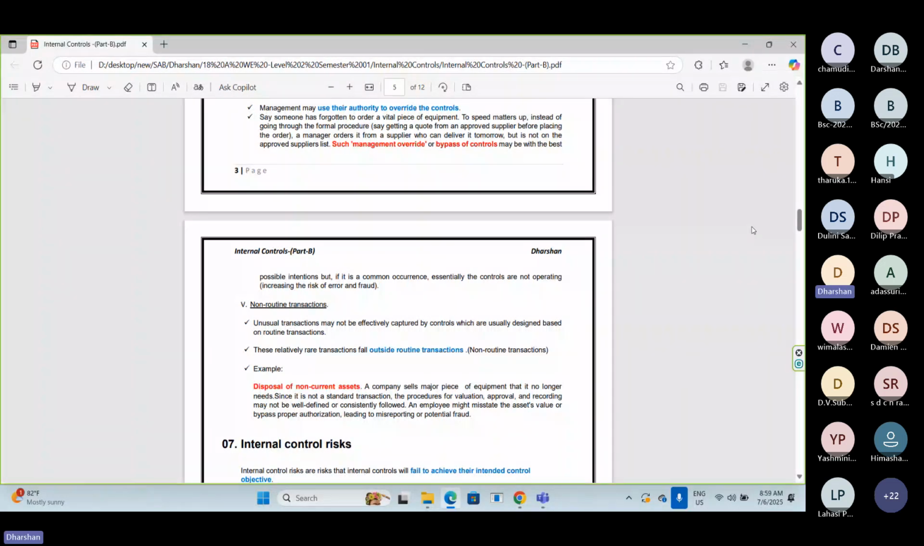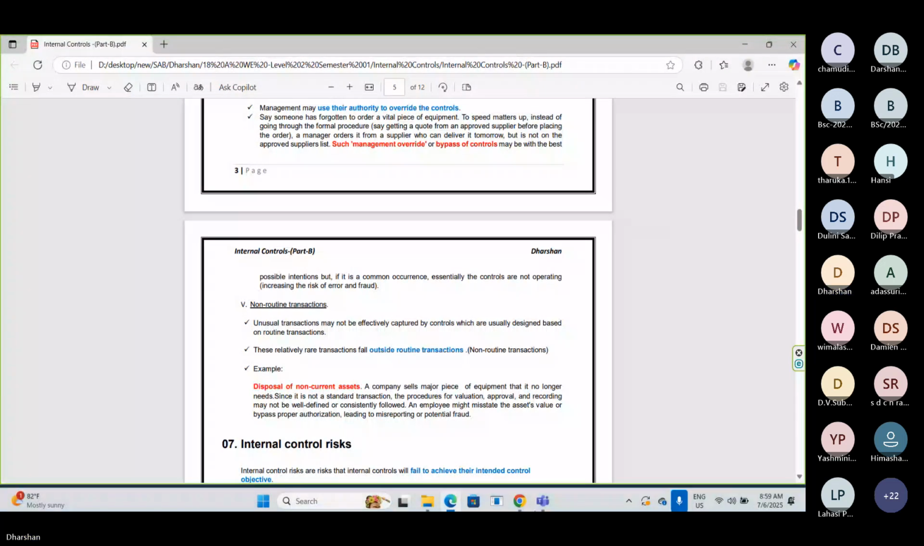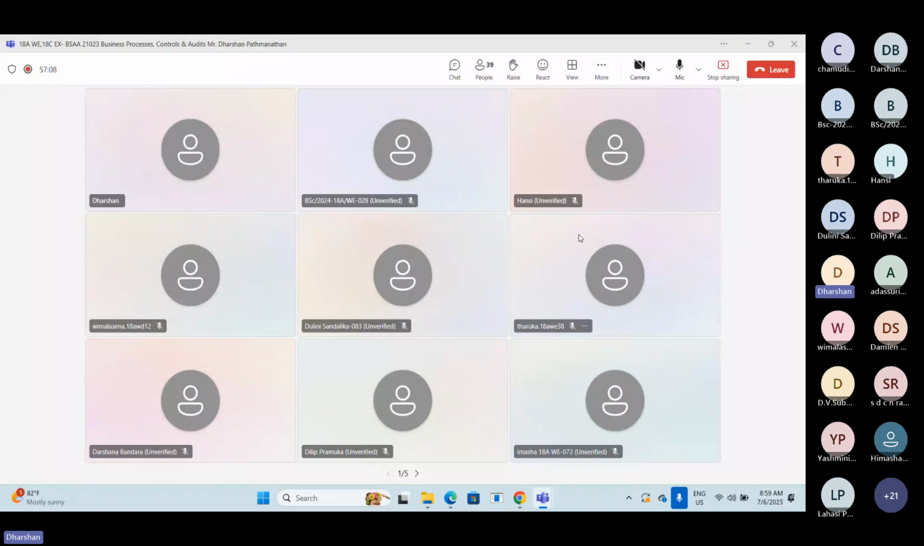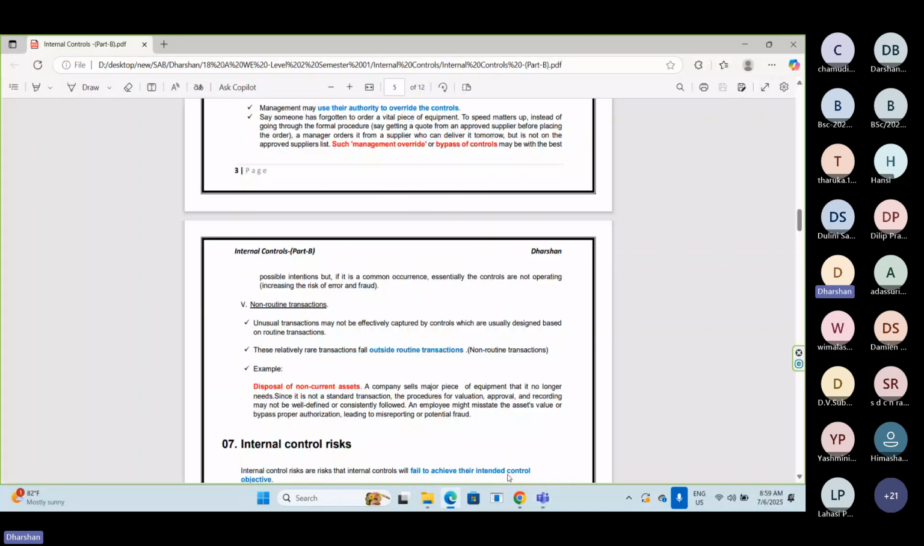Don't misunderstand. Processes themselves have controls. Here we should focus on whether those controls are effective or not. As an internal auditor, as a reviewer of internal control, we should consider whether those controls are effective. Clear?